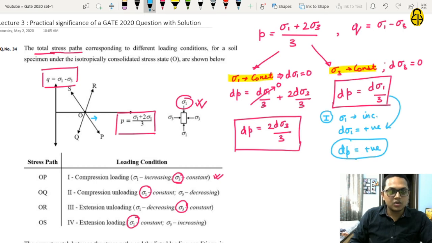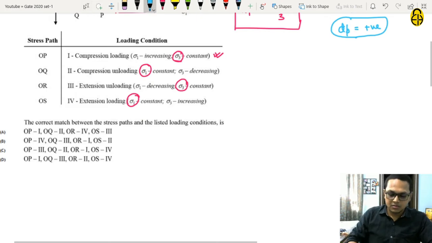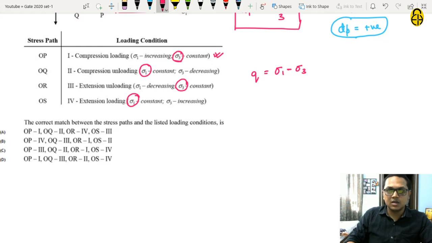OQ, it is decreasing, so no. OS, it is again decreasing, so no. And in OR also it is decreasing. So the stress path corresponding to loading condition 1 is either OP or OR. So let us check Q also. Now Q is equal to sigma 1 minus sigma 3.